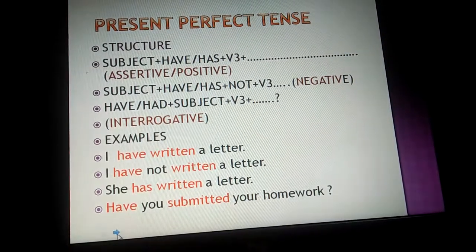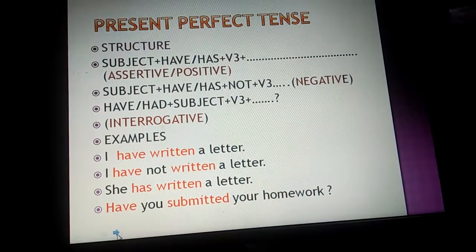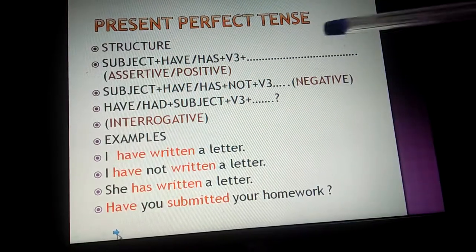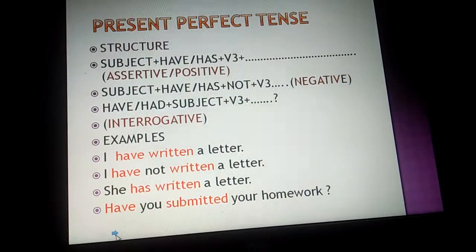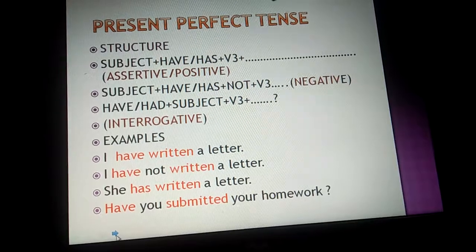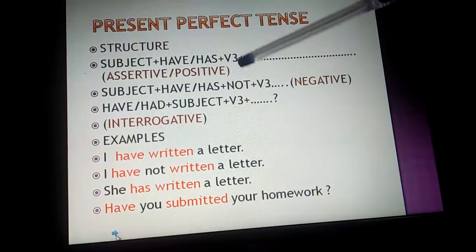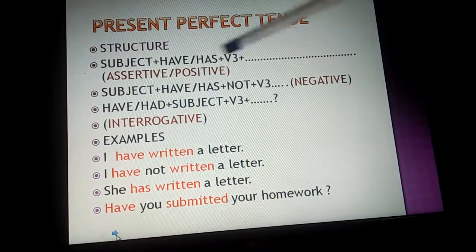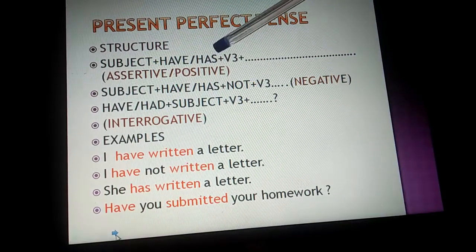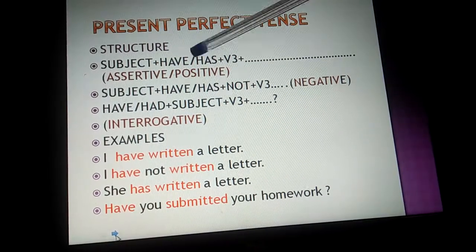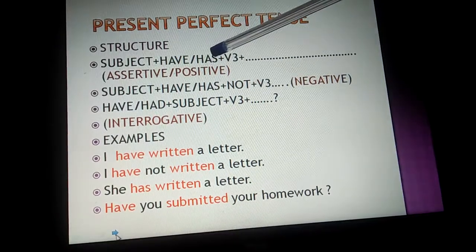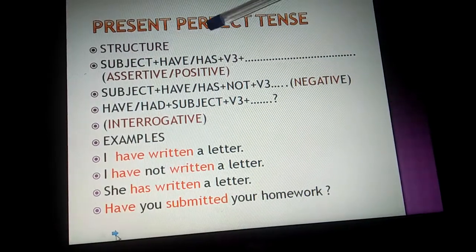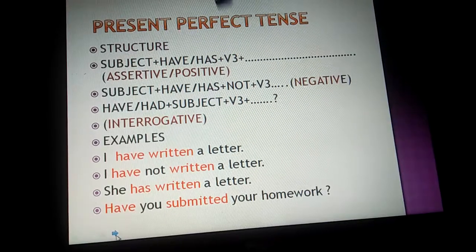Now, as in continuous tense we use the ing form of the verb, here in perfect tense we use the third form of the verb. All the three, present, past and future perfect tense, use the V3 form of the verb. In the same way, the helping verbs are different here. In present perfect tense we use has or have. In past perfect tense we use had, and in future perfect tense we use will or shall have.